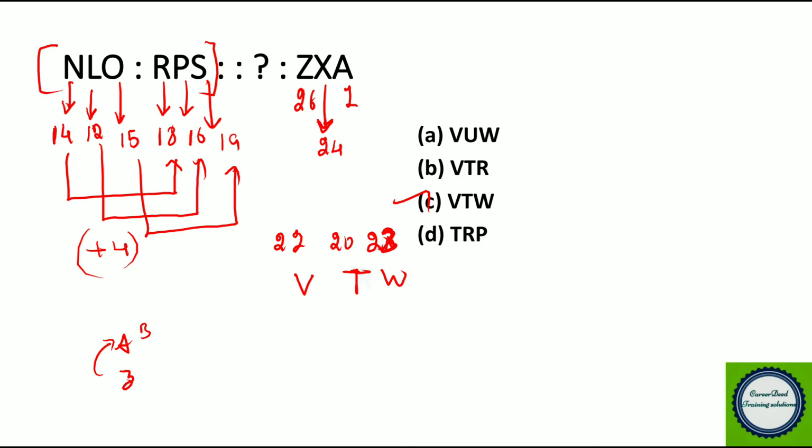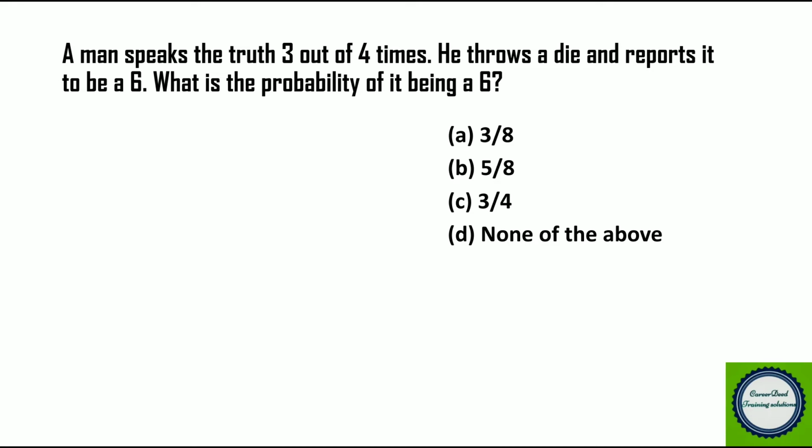Now moving to question number 7. A man speaks the truth 3 out of 4 times. He throws a die and reports it to be 6. What is the probability of it being a 6?